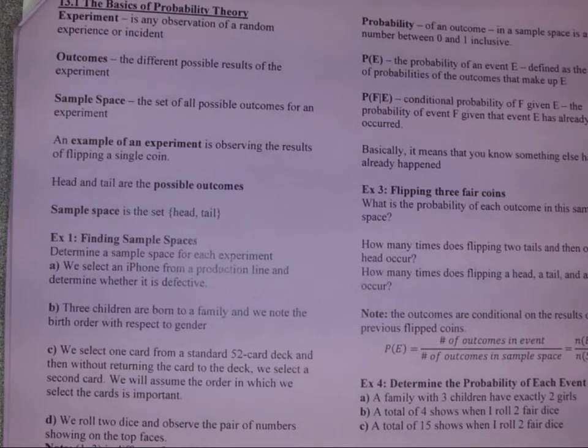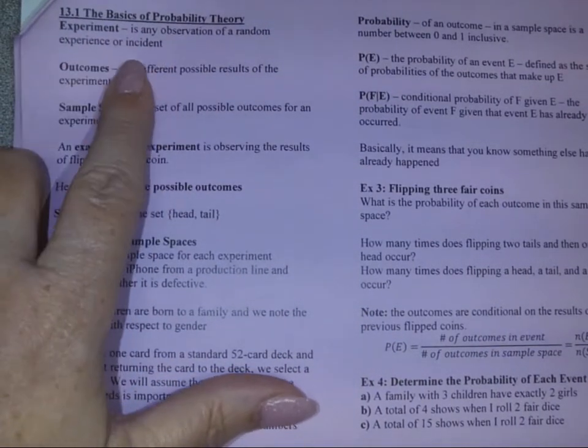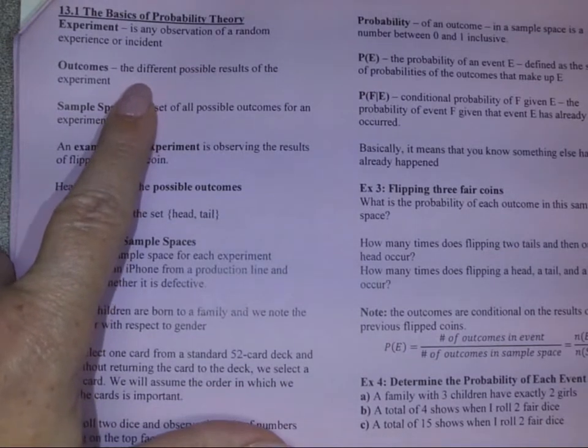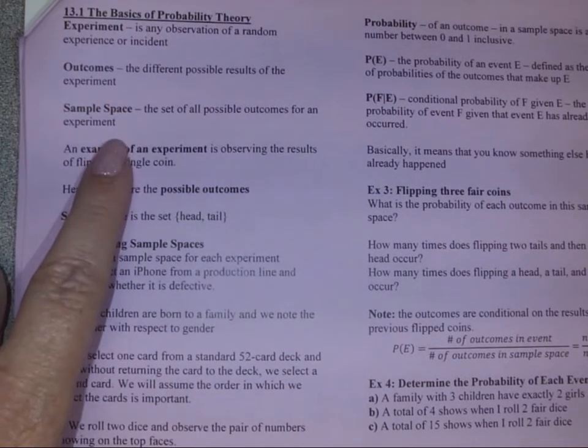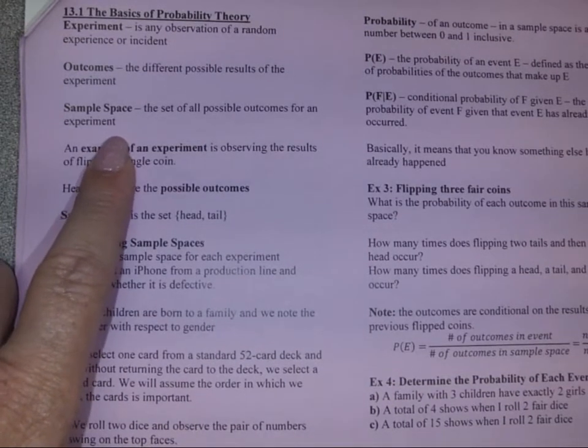We're talking about the basics of probability theory. So an experiment is any observation of a random experience or incident. The outcomes are the different possible results of the experiment. The sample space will be the set of all possible outcomes for an experiment.